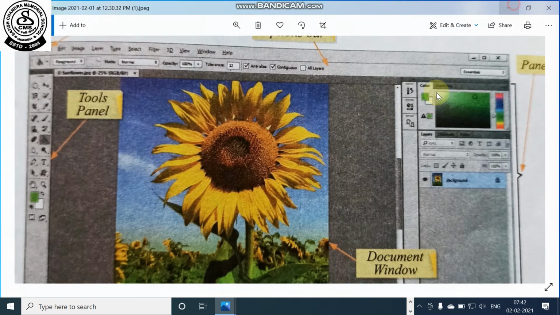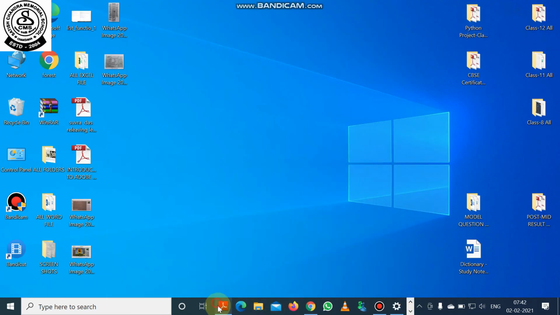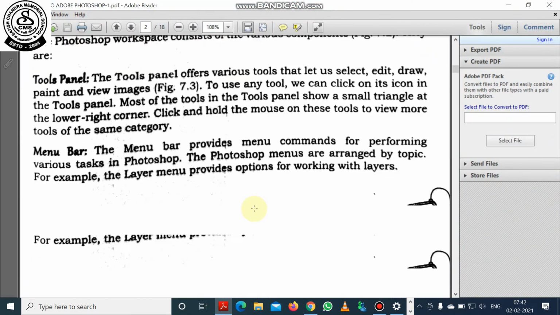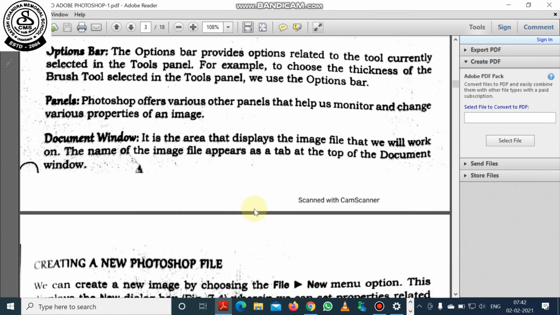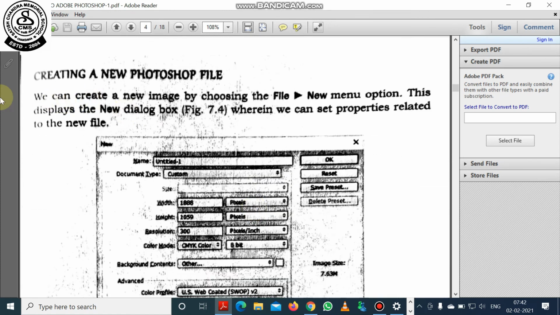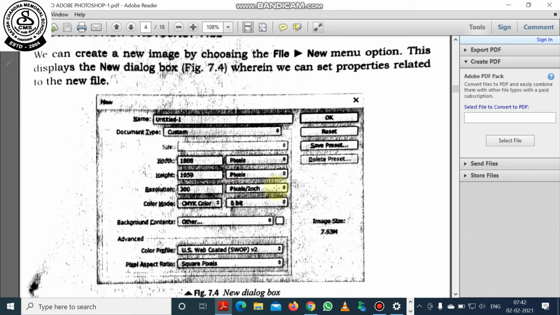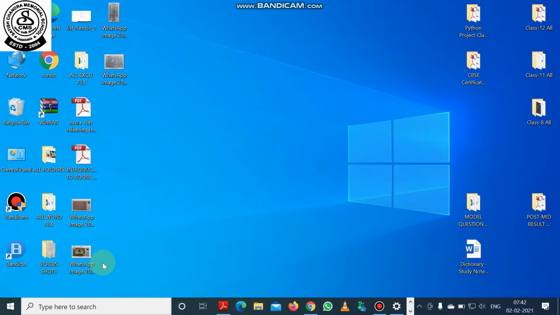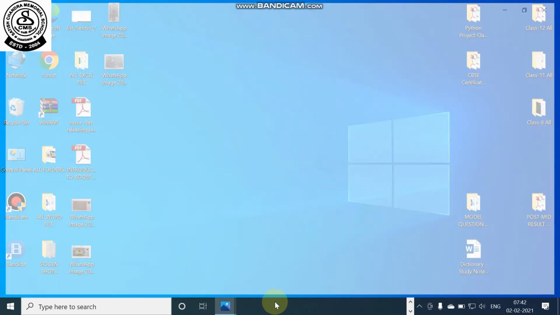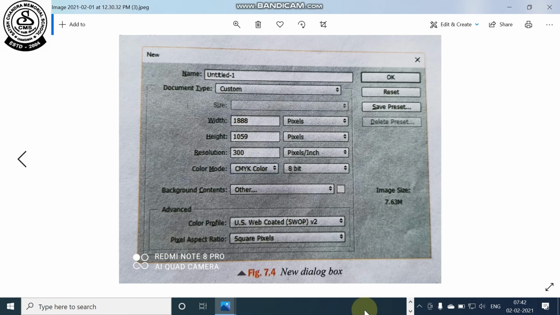Okay, that is also written in the document. Then how can you create the Photoshop file? So here also it is written, you can click on the file, and from there you will have the new menu bar option. You click on the new menu option, the new dialog box will open. So this is the new dialog box. I can show you more elaborately the new dialog box. You can see here the new dialog box has opened.